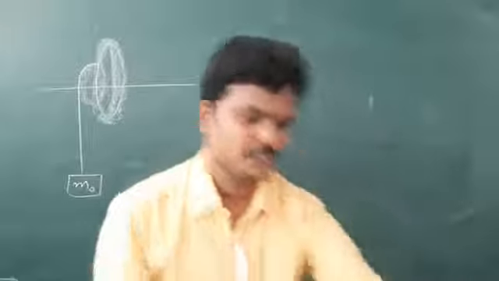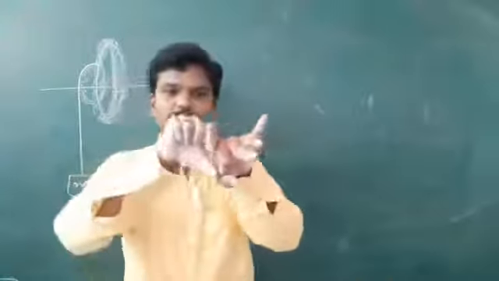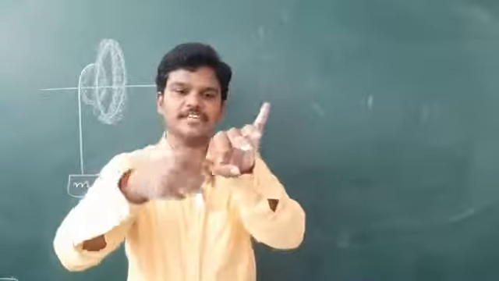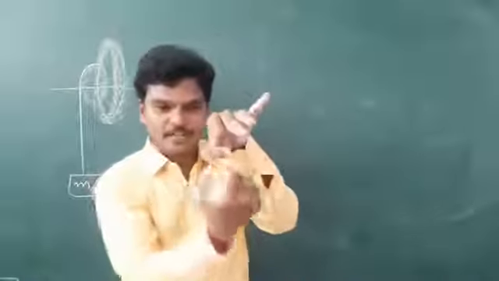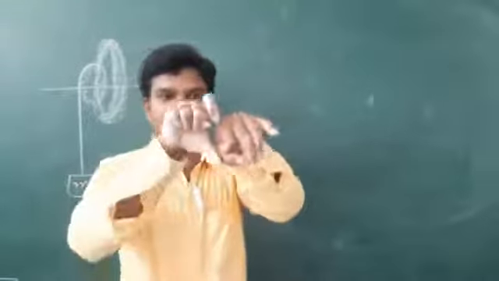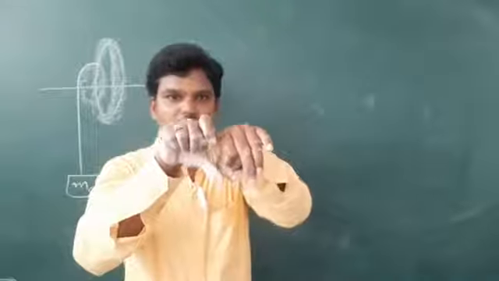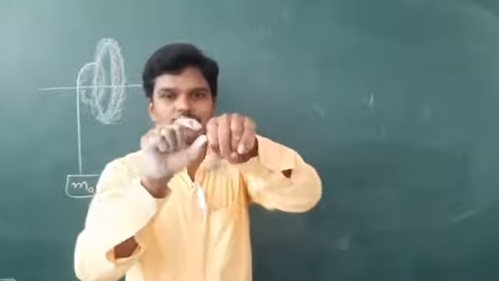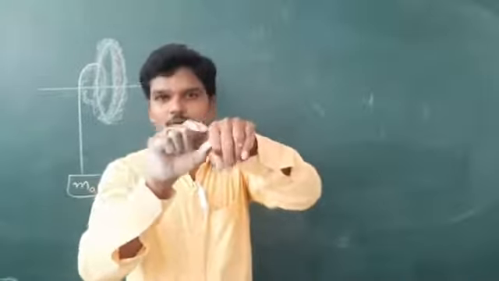So this is one small disc and this is a bigger disc, and a wire is wrapped on the small disc, and due to this weight this will rotate. So these two will have a moment of inertia about this axis. Take two coins, one rupee coin and a 5 rupees coin, and place them side by side. One small coin, one big coin.